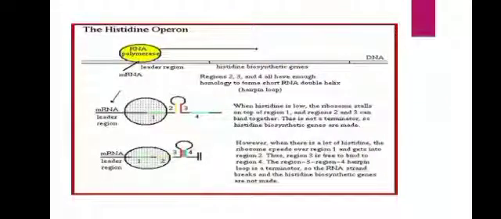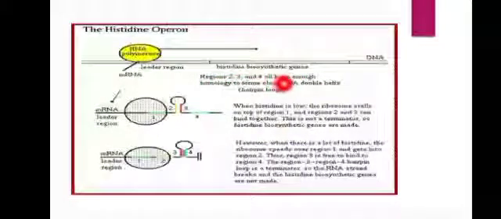Whatever I explained is again put in the form of a diagram. Before that, we have to remember two things. The regions 2, 3 and 4 all have enough homology to form short RNA double helices. What I said as A, B, C, here they have given as regions 2, 3 and 4, and all have enough homology to form short RNA double helices, that is, they can form hairpin loop structures.